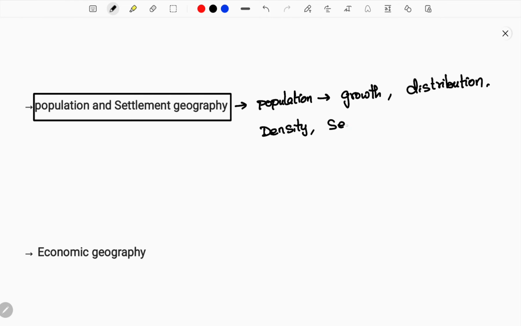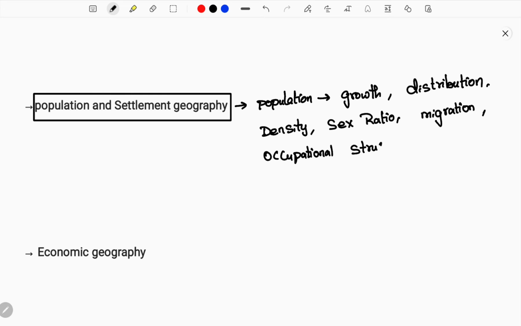Then sex ratio, which means the male and female ratio, the number of males and number of females present in a region. And also migration patterns, since we travel to many places and move on. After migration, there is a different concept called occupation, which means different people living in different places. Geographically, it influences the occupational structure of the people and their lifestyle.